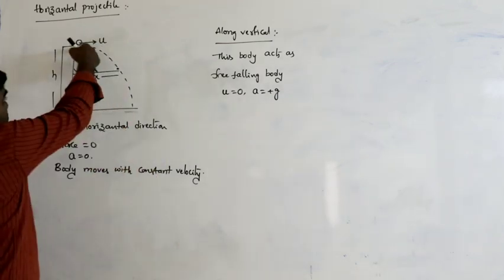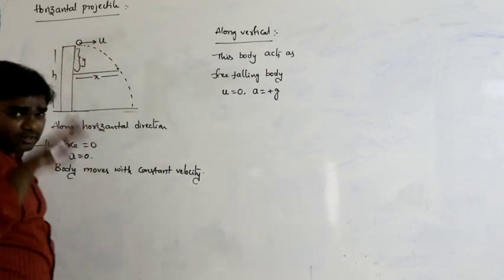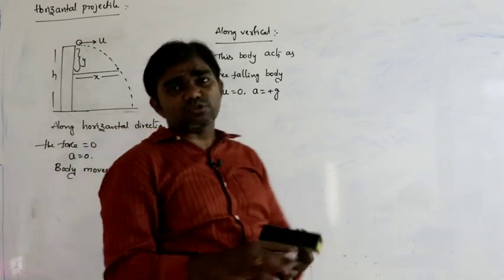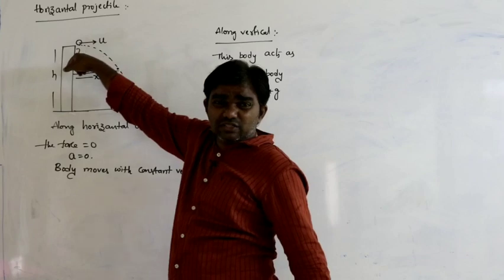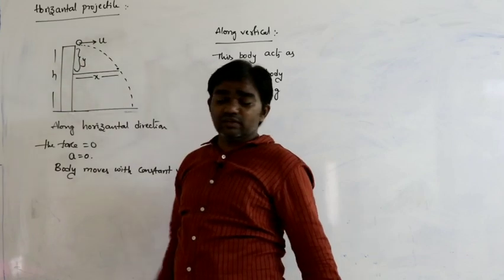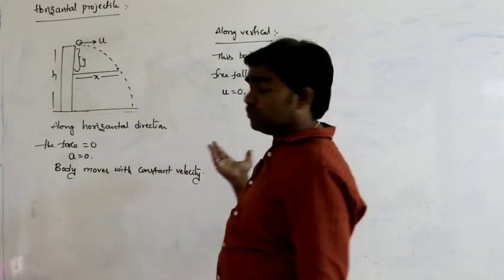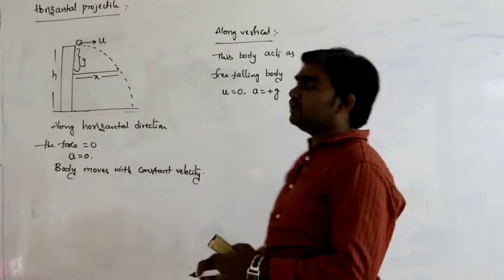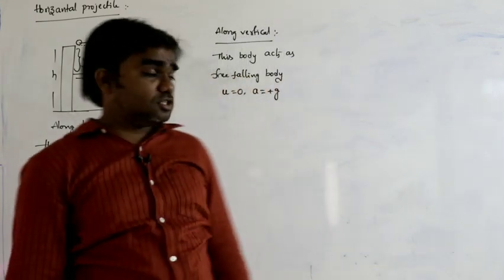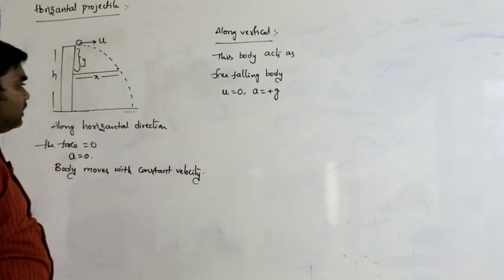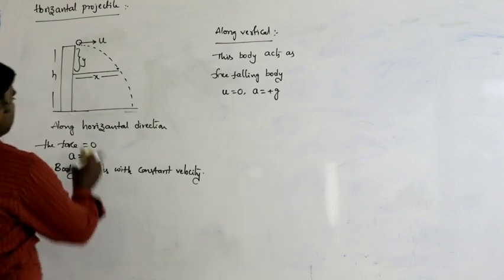But along vertical direction, here I am projecting the body along horizontal direction only. That means at the start of motion, there is no velocity along the vertical direction. So along vertical direction, the body acts as a freely falling body: initial velocity 0, acceleration is plus g. This is the concept, generally what happens here.